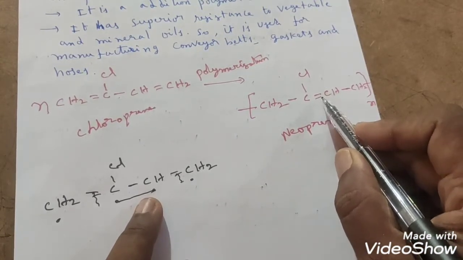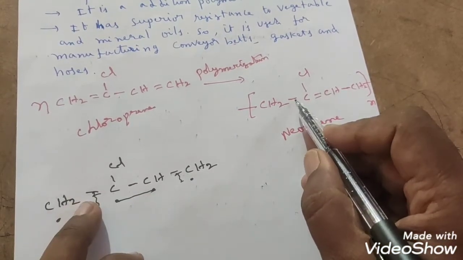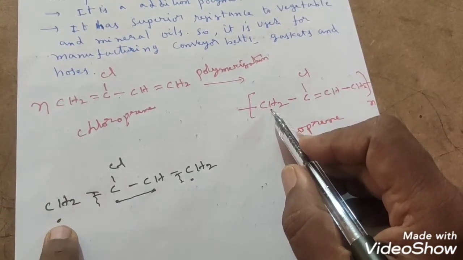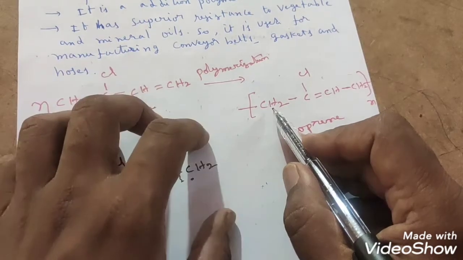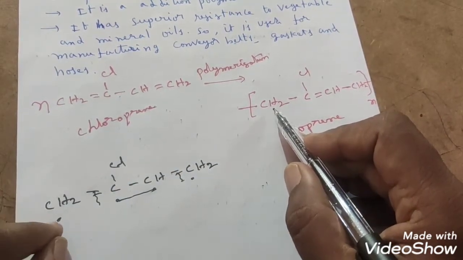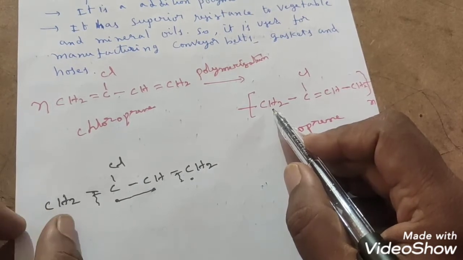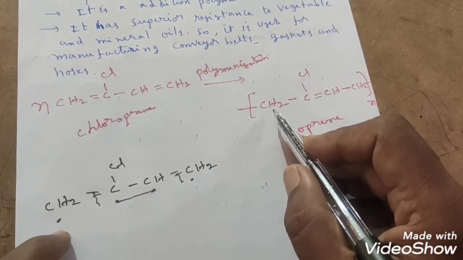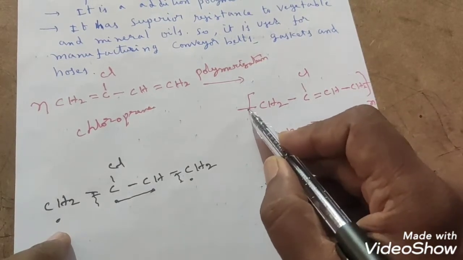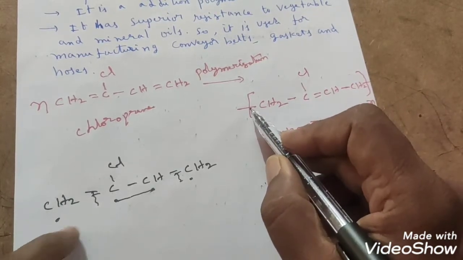Then the single bond I have taken as it is, this CH2, and on this side a free radical is present. If you add the same monomer unit on this side, the carbon free radical in that monomer unit will combine with this free radical of the CH2. So it will join.